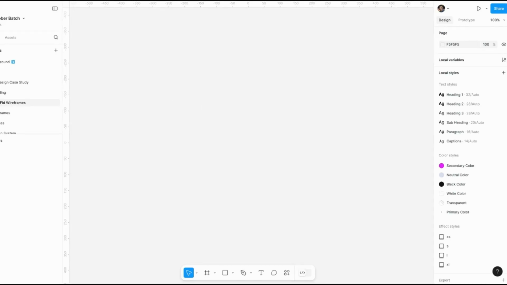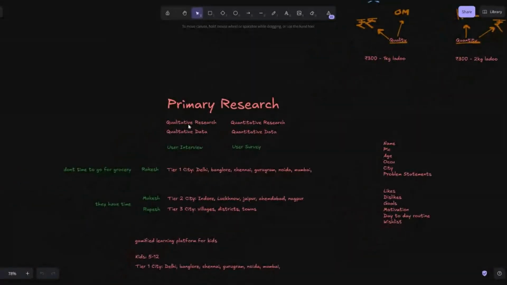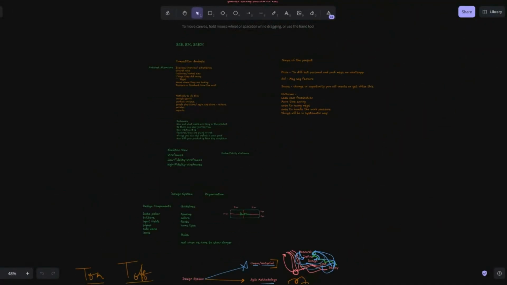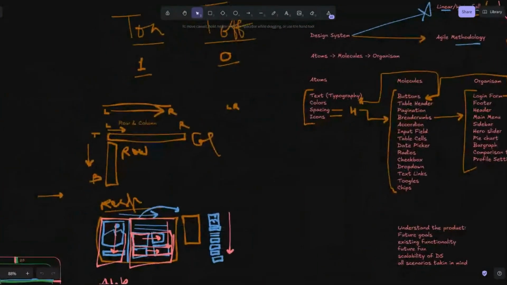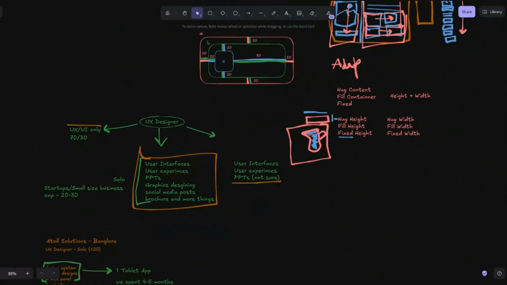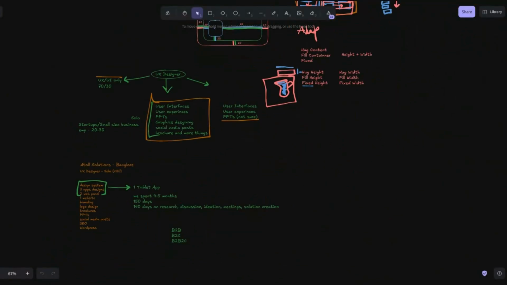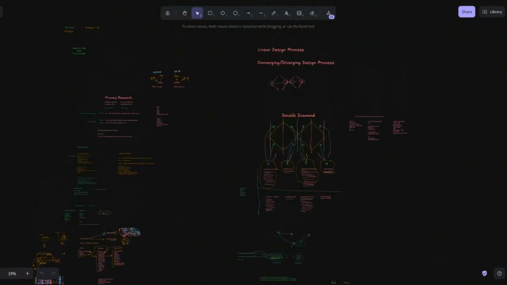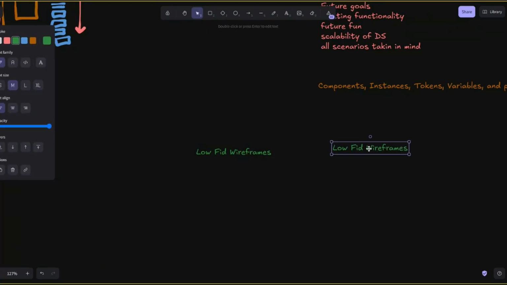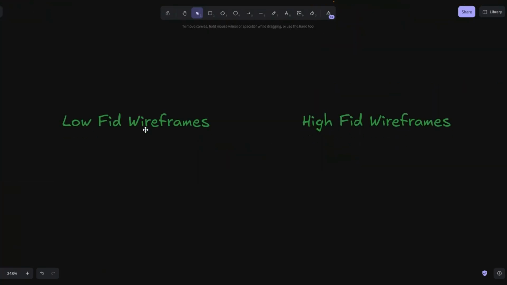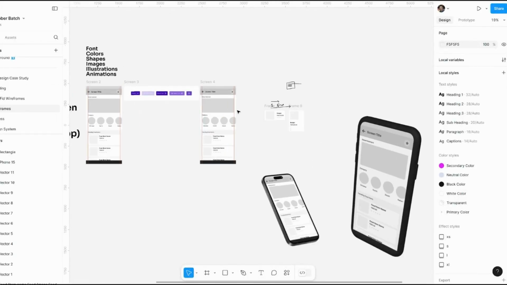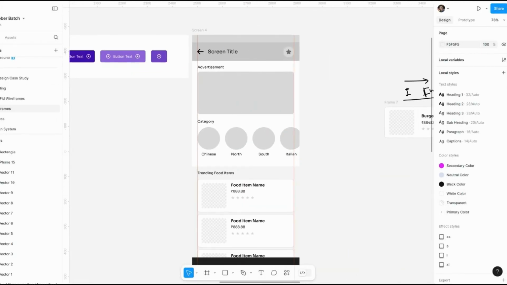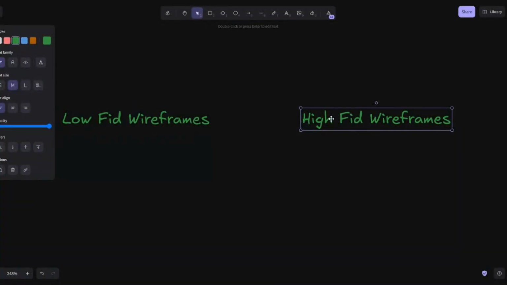Coming to the high fidelity wireframes. When we were talking about the wireframes, I think we talked about both high fidelity and low fidelity wireframes. Low fidelity means, of course, that we have already done these, and these are the low fidelity wireframes. Now, what we need to do is understand the high fidelity wireframes.